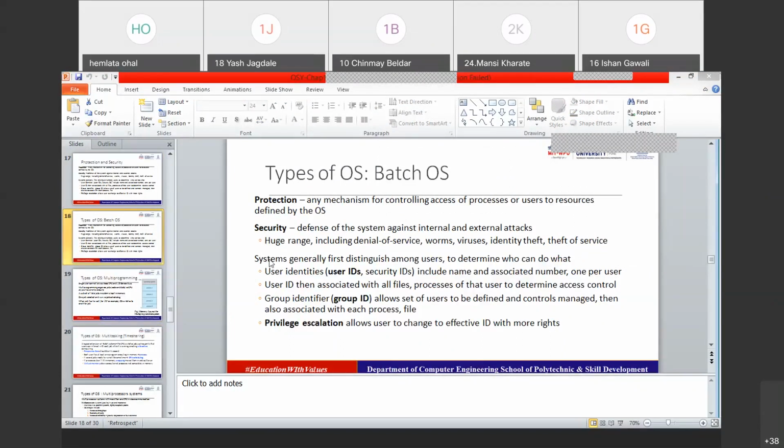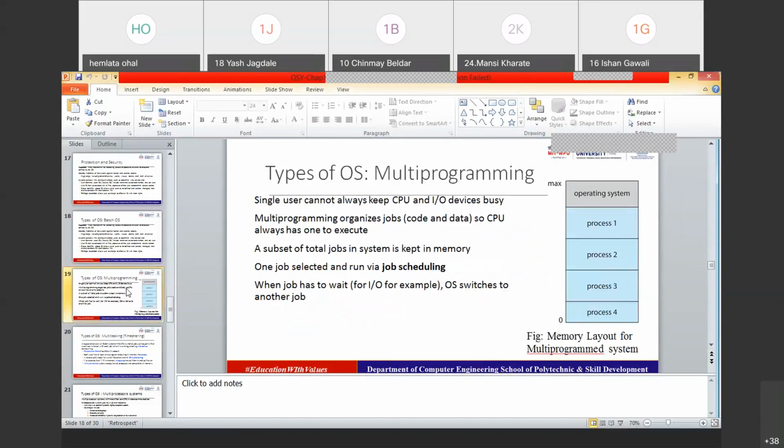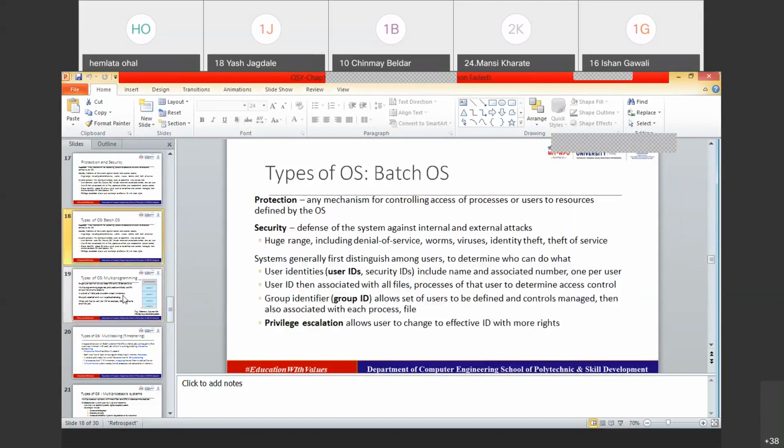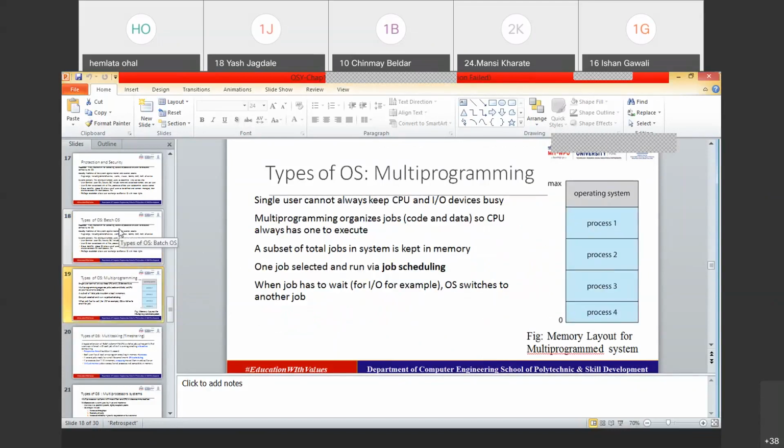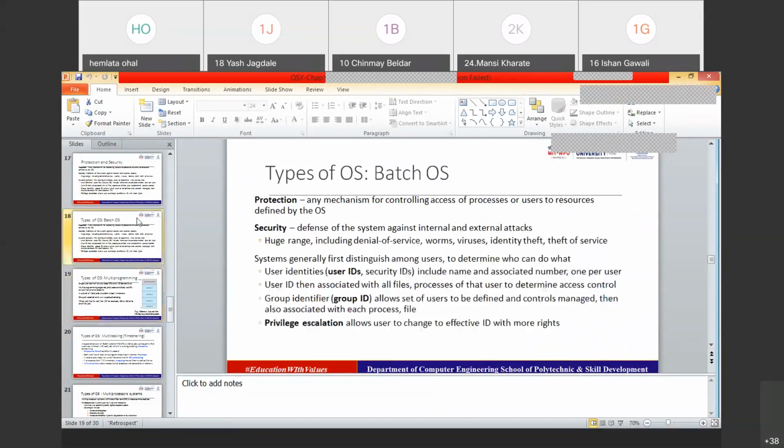Now showing you the information of this batch operating system. Well, I guess something has gone wrong here. I need to do a correction with this batch operating system.